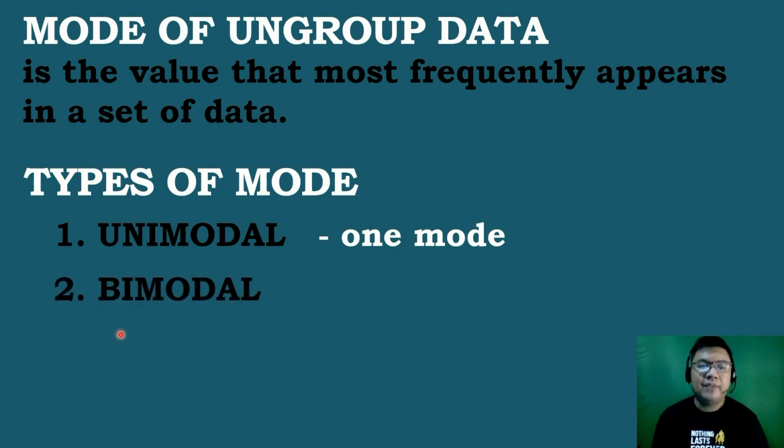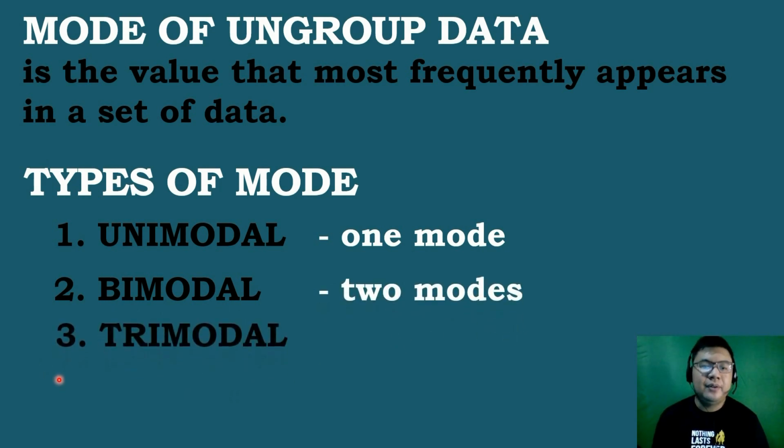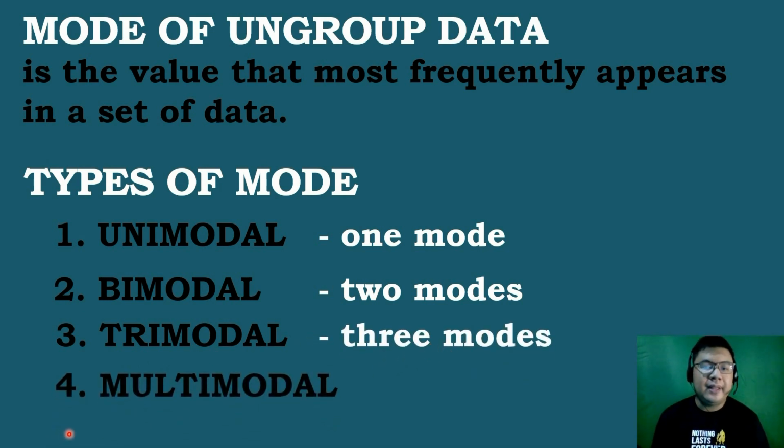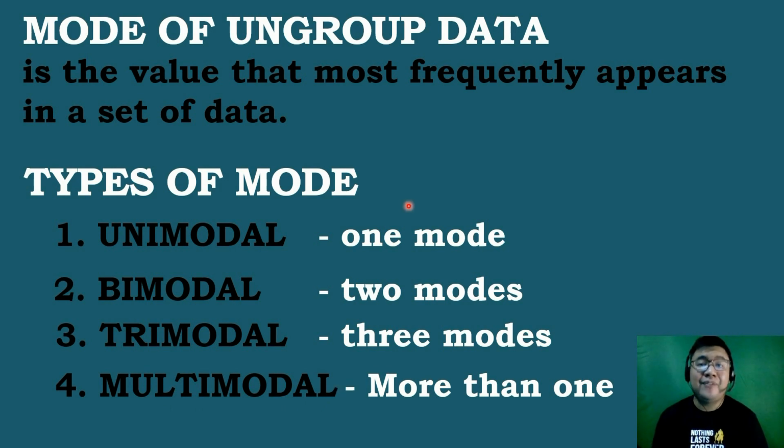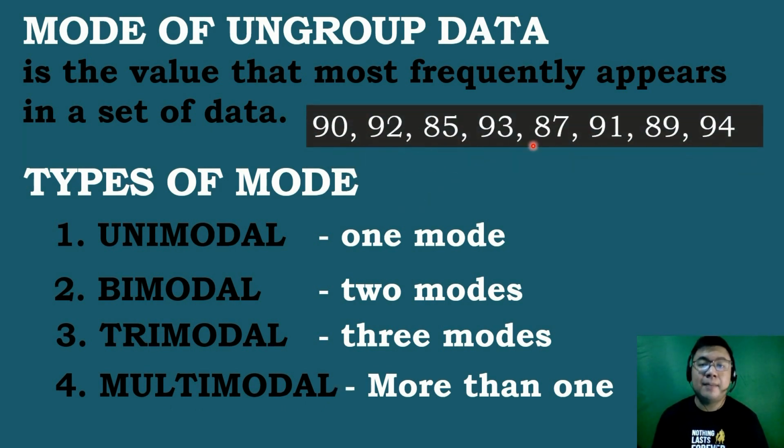And then we have also bimodal. Bimodal, there are two modes in the given set of data. And then we have trimodal, so three modes in the given set of data. And if there are two or more modes, it is called multimodal. When the value in a set of data appears only once, like this example, then the data has no mode. So there is no mode in the given set of data if all the data or scores appeared only once. Let's have our first example.